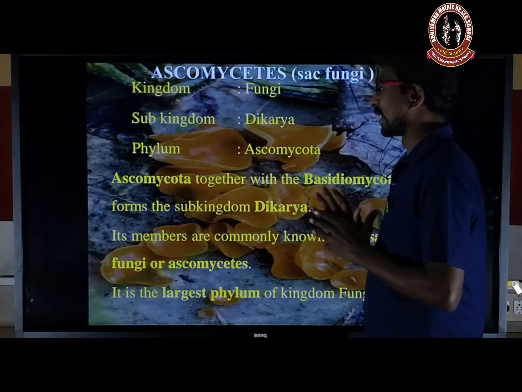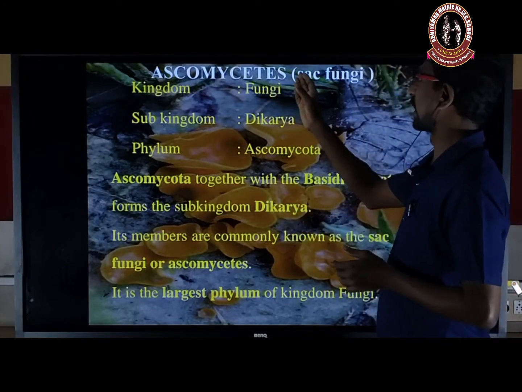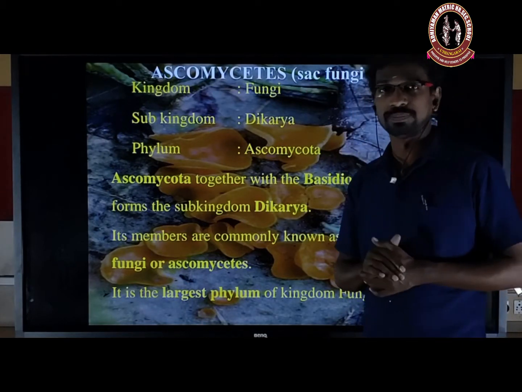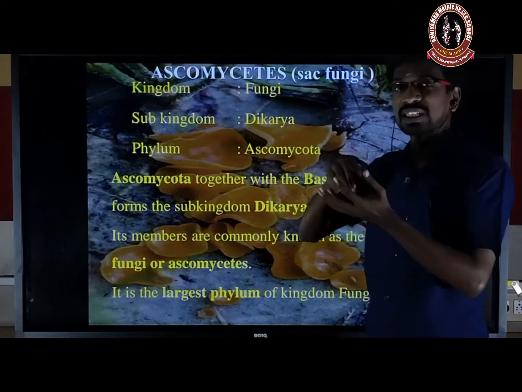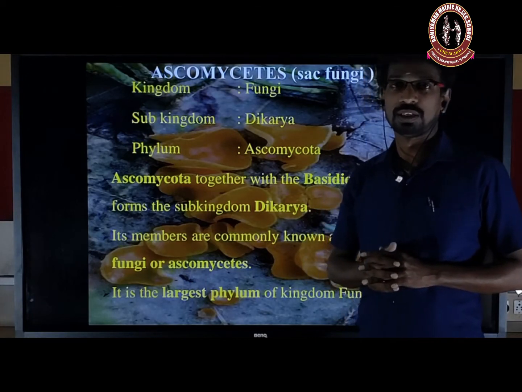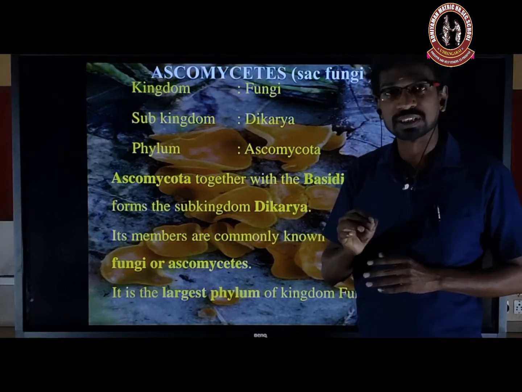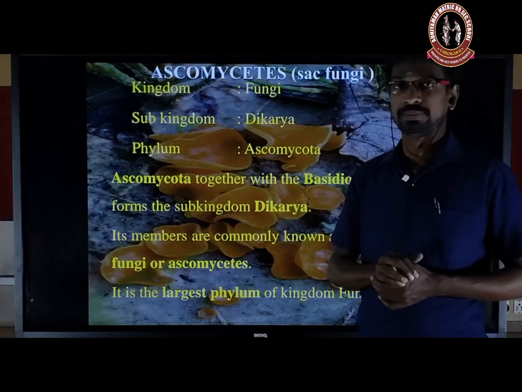And then phylum ascomycota or ascomycetes. This group of fungi is generally called sac fungi because the ascospore is present in a bag-like structure. So that is called sac fungi.